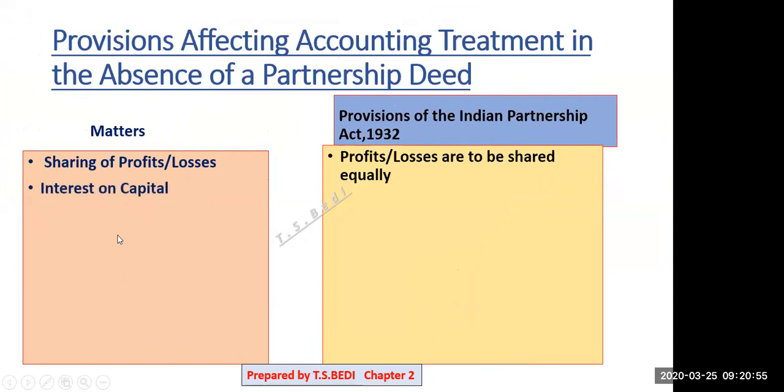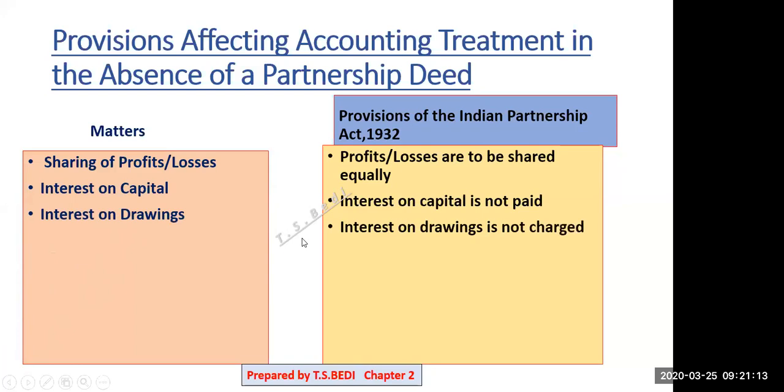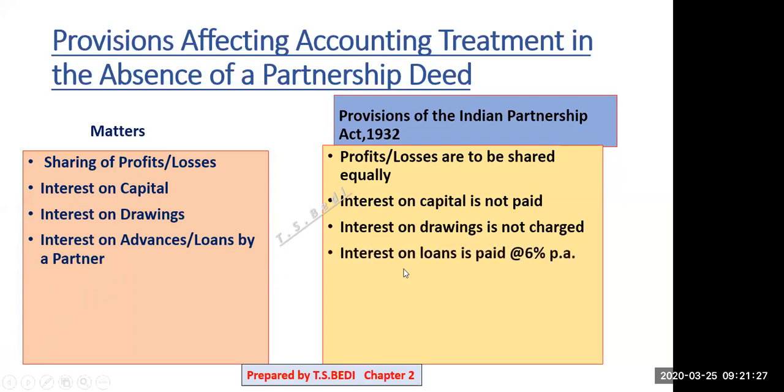Then interest on capital. No interest on capital will be allowed. Interest on capital is not paid. Is it clear? Profit and loss will be equal. Interest on capital will not be paid, and interest on drawings will not be charged. So no interest on capital, no interest on drawings. Interest on advances, loans by partner. If a partner advances a loan to the firm, then 6% per annum interest will be charged.